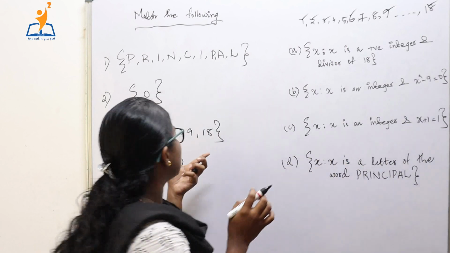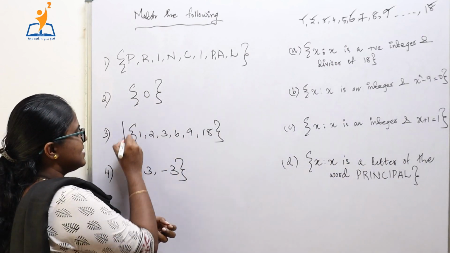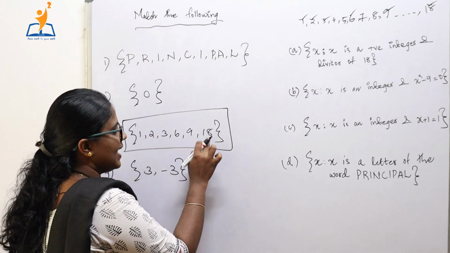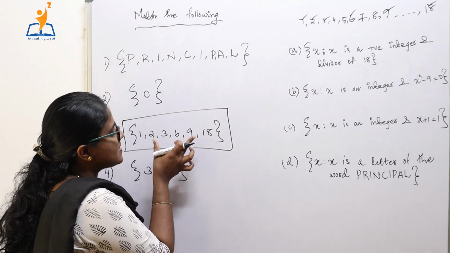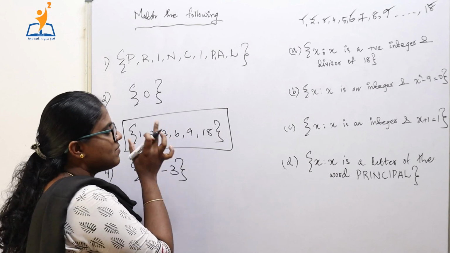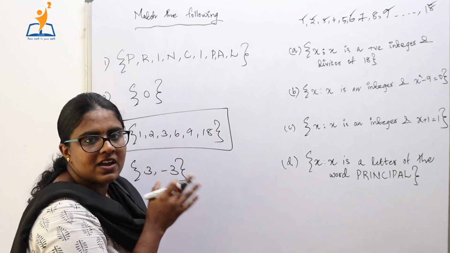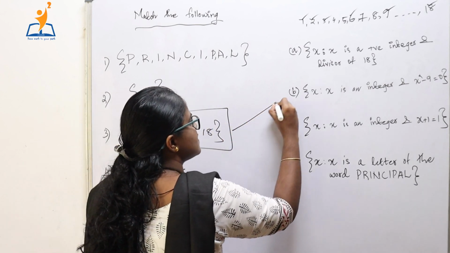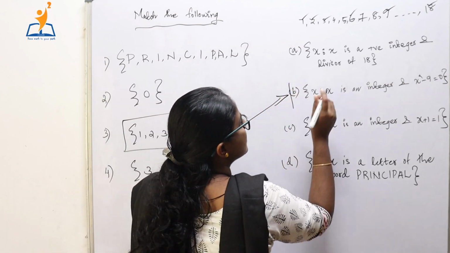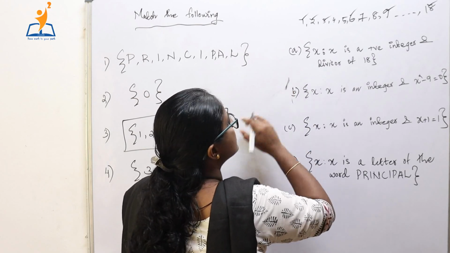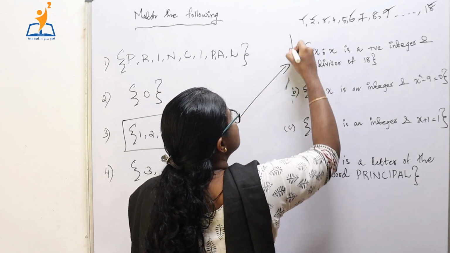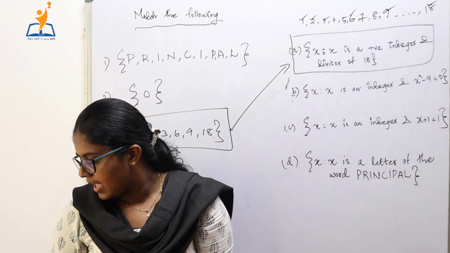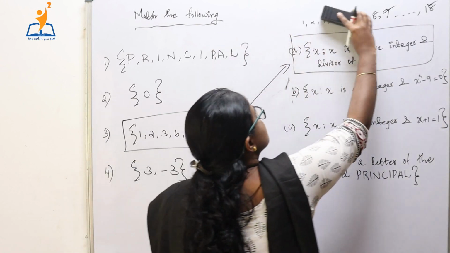Is there a set here like that? Yes, the set is this one. This particular set is 1, 2, 3, 6, 9, 18. These all elements are positive integers, and these all are divisors of 18 too. So this particular set matches with this set, that is set of all x such that x is a positive integer and a divisor of 18.